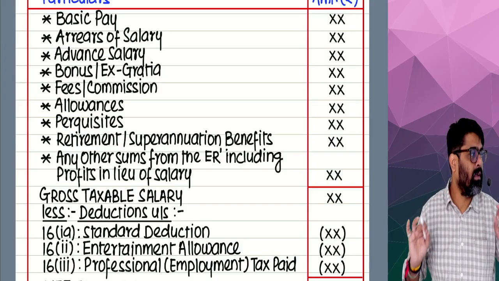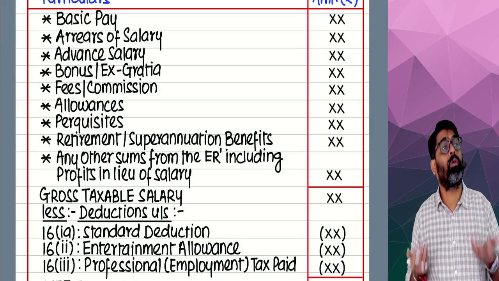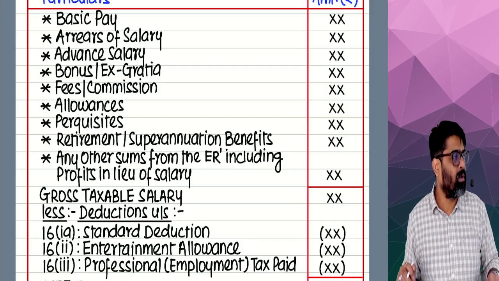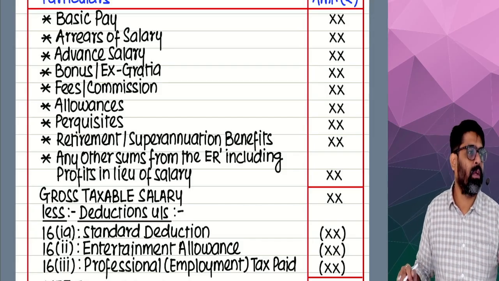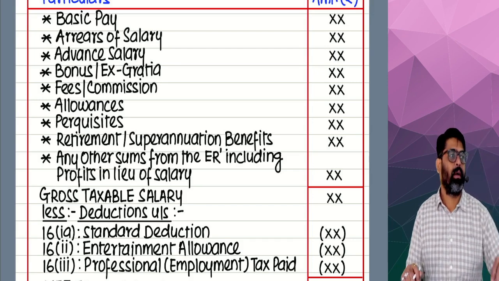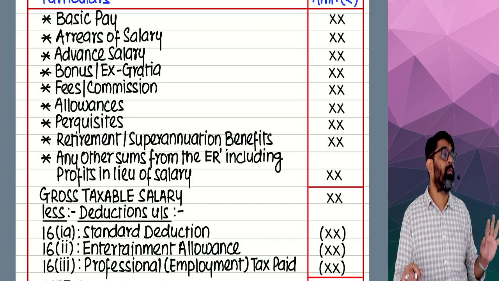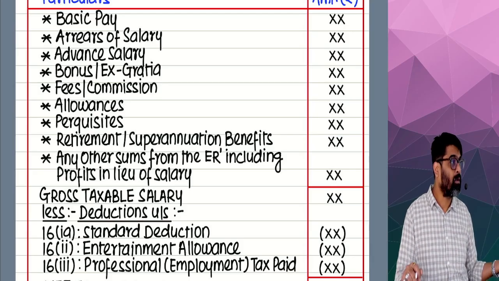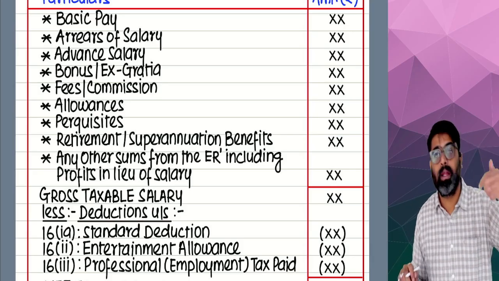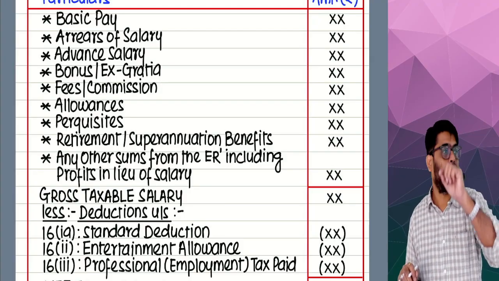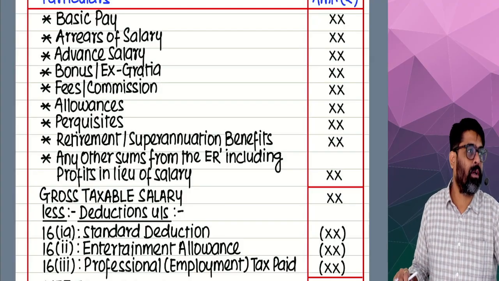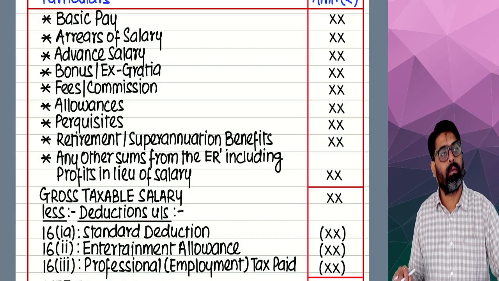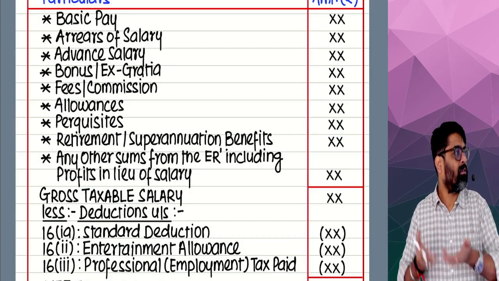Basic salary is always taxable. But what amount will be taxable, net amount or gross amount? In the question, if they tell you that the employer has given you 40,000 net, and they will definitely give what amounts are deducted, what will you do? Add all those amounts to the net. You will get gross. That gross amount you are supposed to charge here. Will you remember? What if gross is given? Take the gross amount and charge it.